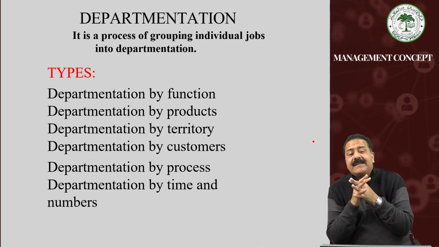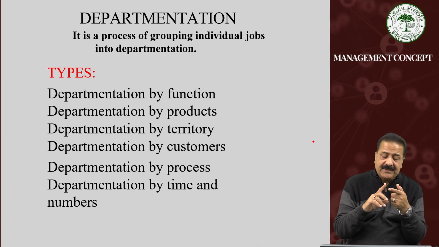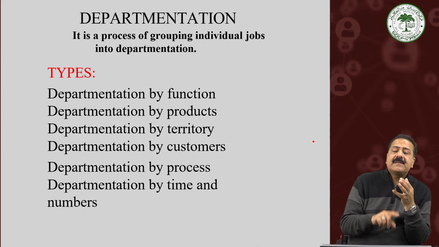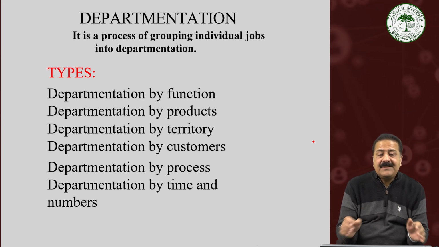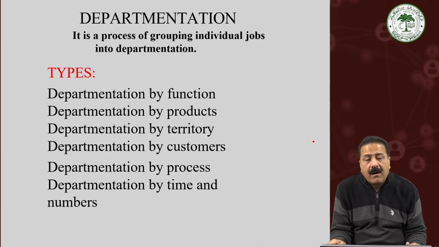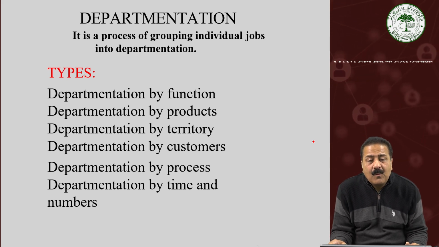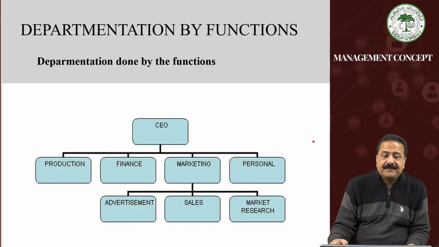How is this departmentation done? It is a very simple proposition. Departmentation is done by functions, by products, by territory, by customers, by process, by time and numbers. Let us see all these one by one. See, first of all, departmentation by function.